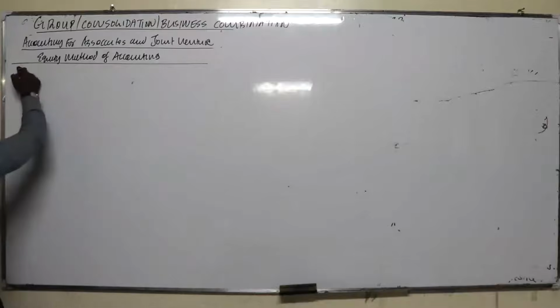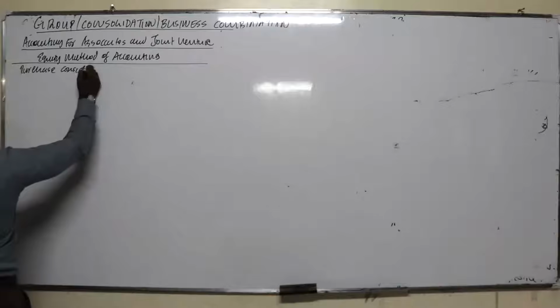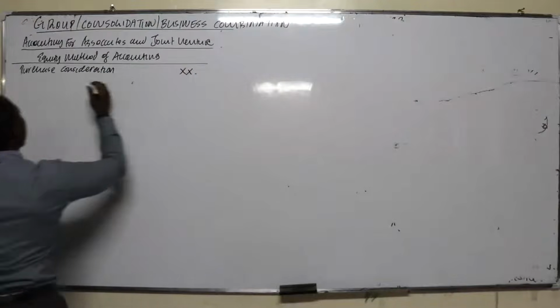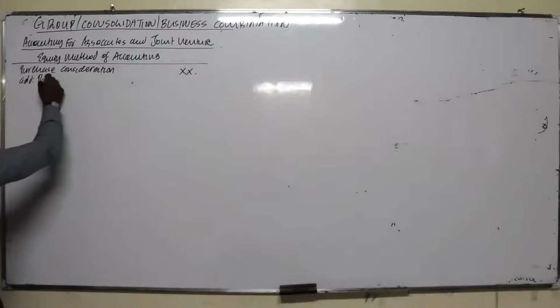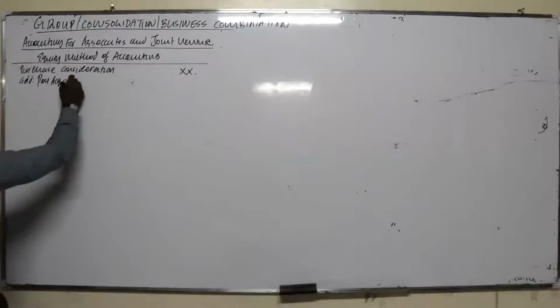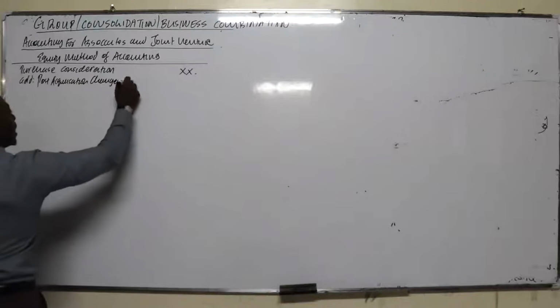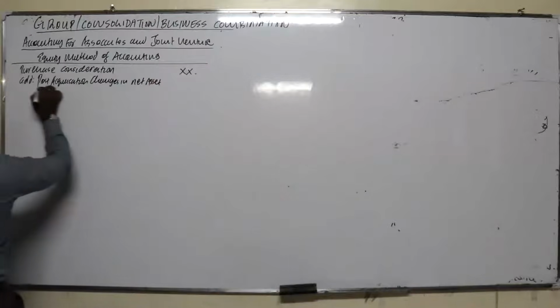You take the purchase consideration, then you add post-acquisition changes in net asset.